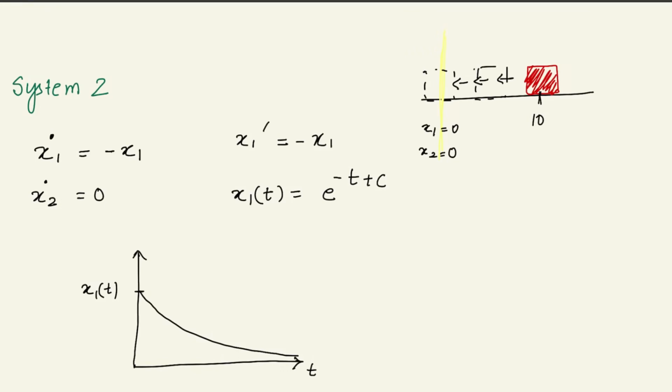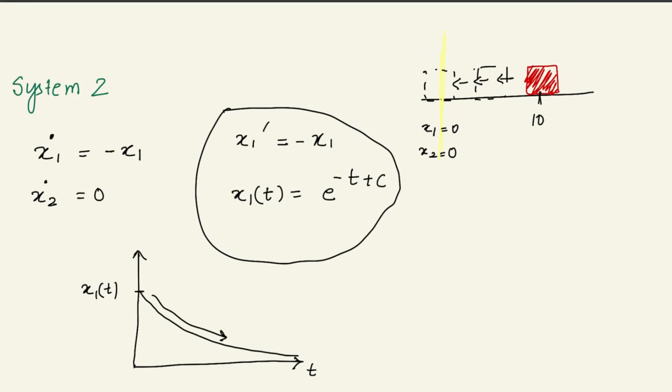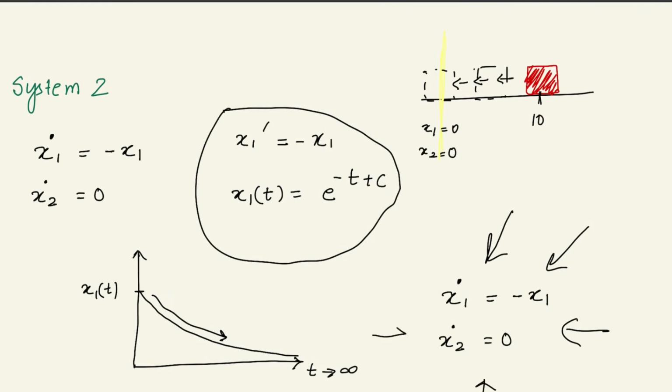So you can imagine, if you can modify your system in such a way that you can suppress the external forces, that is x2 dot equal to 0, and if you can achieve this condition of x1 dot equal to minus x1, that the velocity at any position equals the negative of the position, then the body will automatically come to the origin and will stay there. So this is a very important conclusion of this type of system.